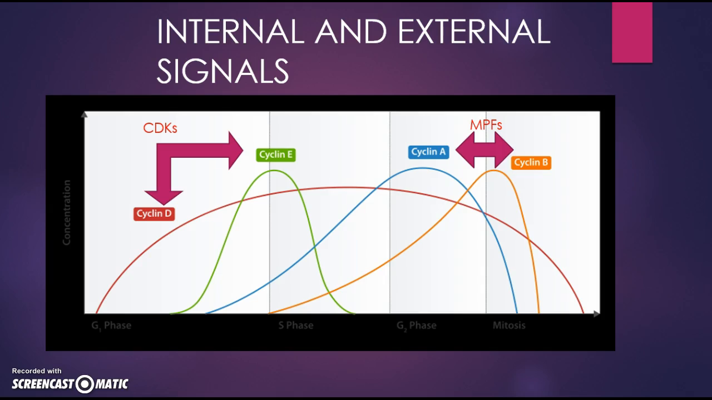Going back to the G1 checkpoint, an important growth factor is the platelet-derived growth factor, or the PDGF. It is required for the division of fibroblasts, which allows the cell to pass through the G1 checkpoint and divide.